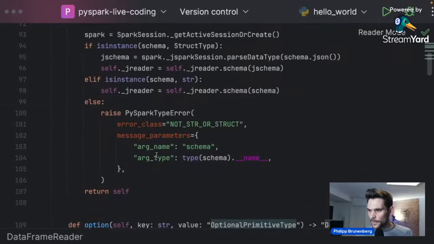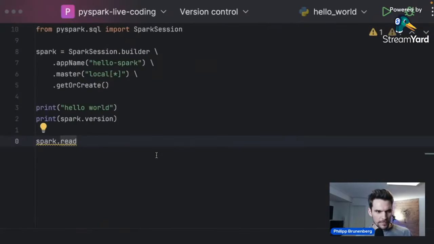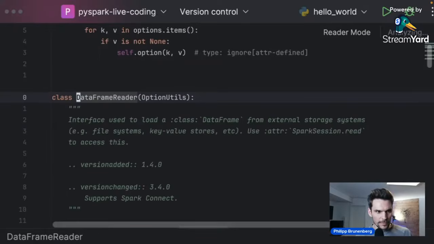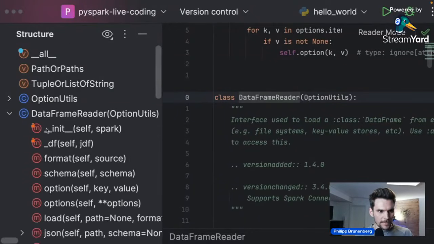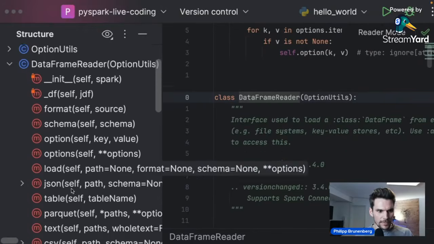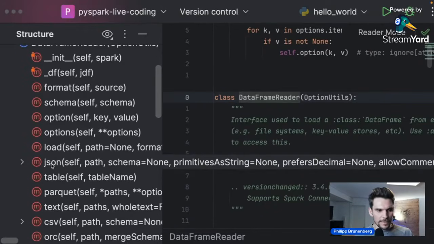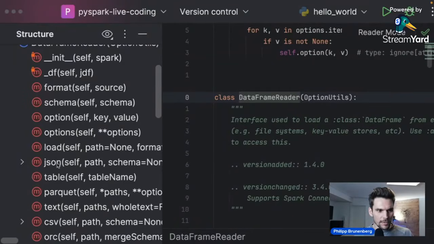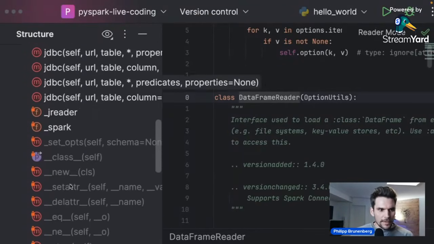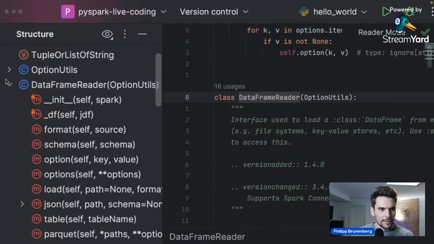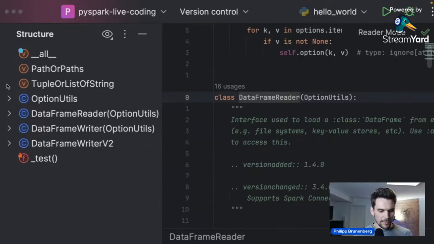So from multiple file formats, for example, CSV. Let me check if I can. If I resolve the data frame reader and hit Command N7, we get the structure here. And here's the data frame reader. It shows me which methods are available on a data frame reader. For example, we have the JSON method or the load method, also the CSV method, which we're going to use here. We can also connect to a JDBC relational database, or Parquet and these things. That's all defined on a data frame reader.